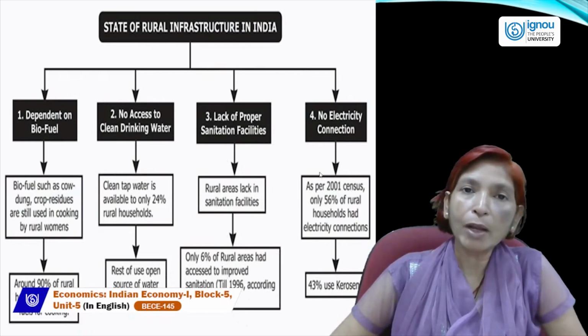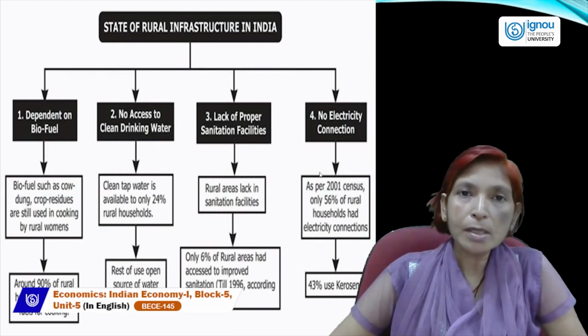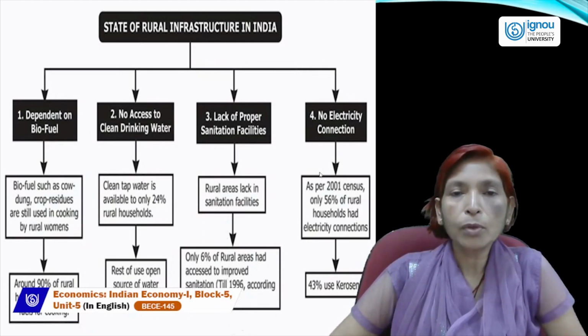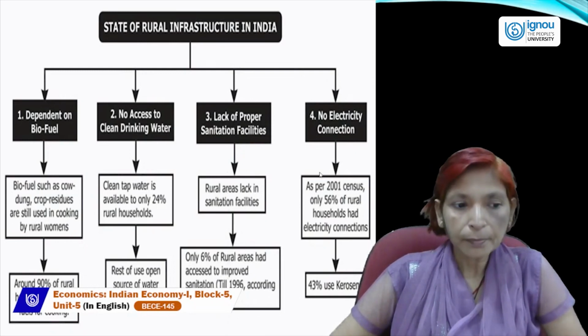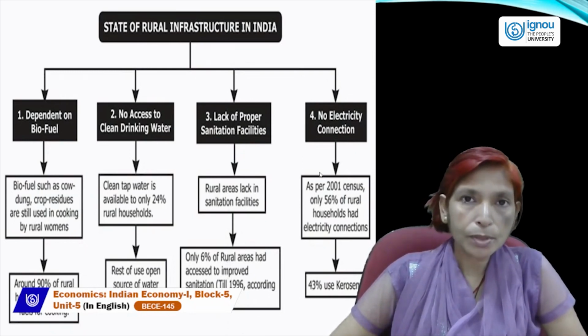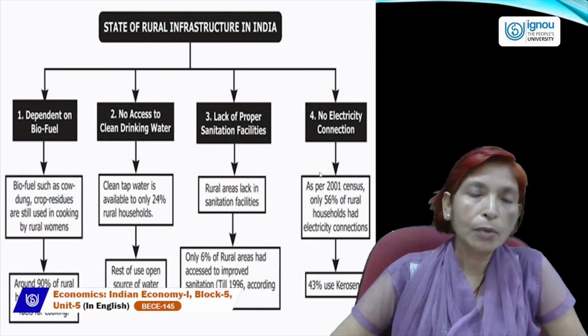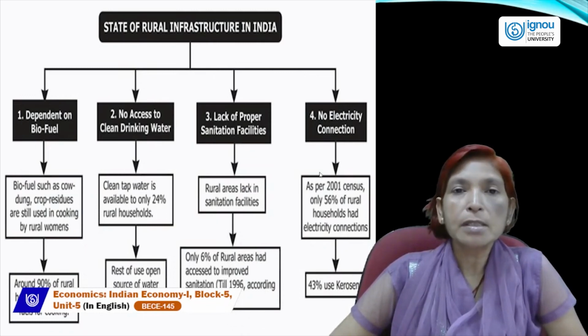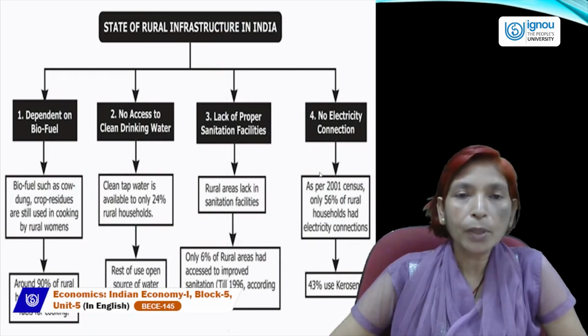What is the meaning of biofuel? Biofuel, such as cow dung and crop residues, is still used in cooking by rural women. Around 90% of rural households use biofuels for cooking. It means there is no LPG cylinder gas available for the rural people.